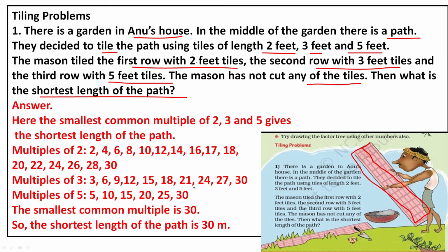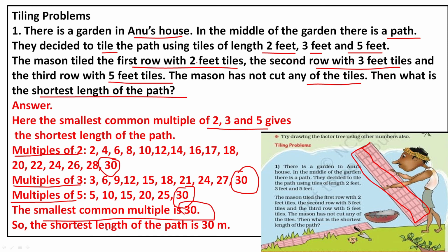Here you have to find the smallest common multiple of 2, 3, and 5, because the tiles are 2 feet, 3 feet, and 5 feet. So you have to write the multiples of 2, the multiples of 3, and the multiples of 5. Which one is common between the multiples of 2, 3, and 5? If you see here, 30 is common in the multiples of 2, also in the multiples of 3, and also in the multiples of 5. So the smallest common multiple is 30. So the length of the path should be 30 feet.